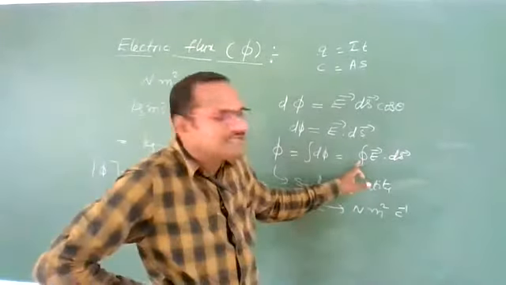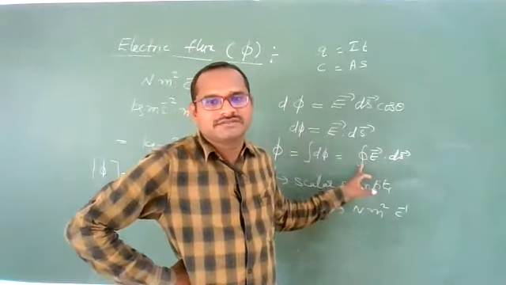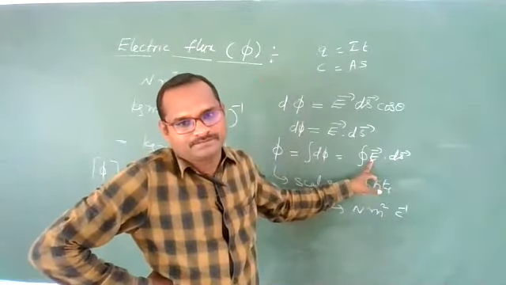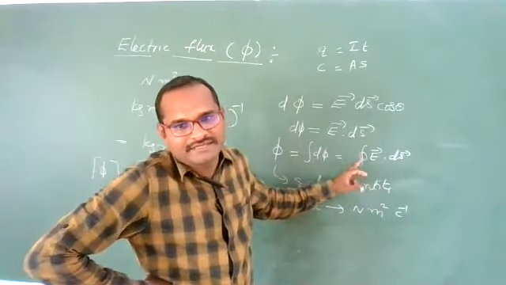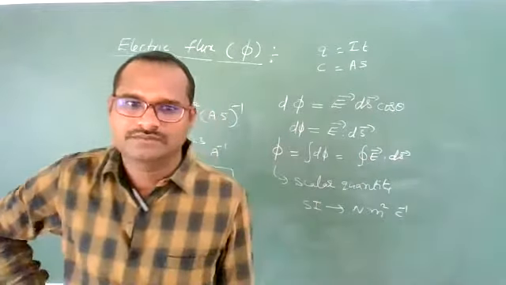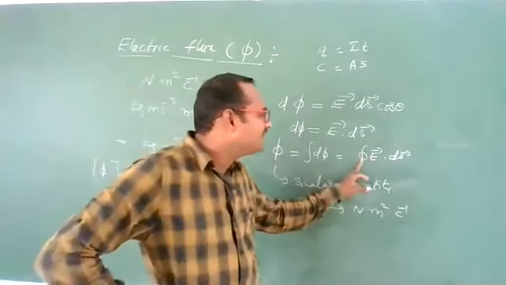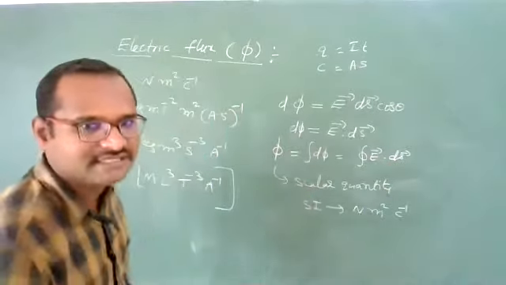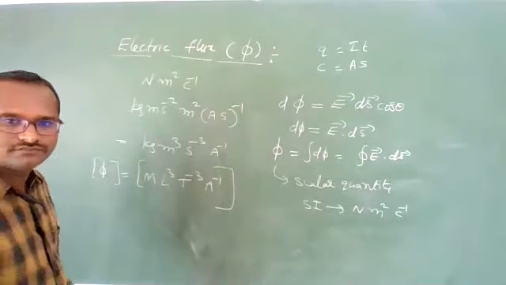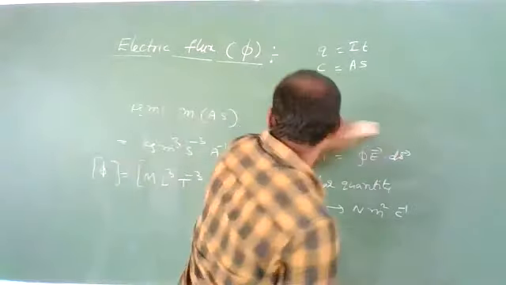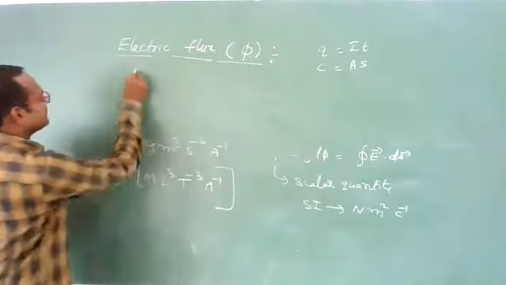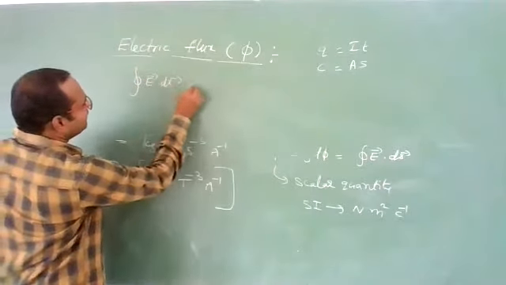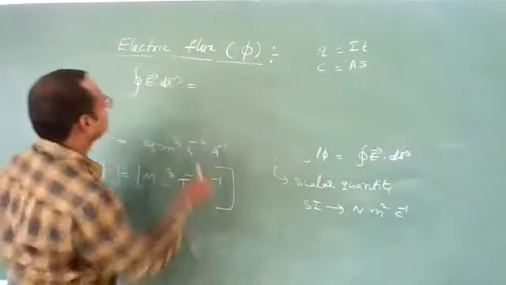This circle indicates a closed surface. Through that closed surface, how many electric field lines are passing? That is the meaning of this circle on the integral. Clear? The surface integral of electric field over a closed surface is called electric flux. We can define it like this also. Clear, students? I'll write here the surface integral of E bar dot ds bar. It will be read like this.